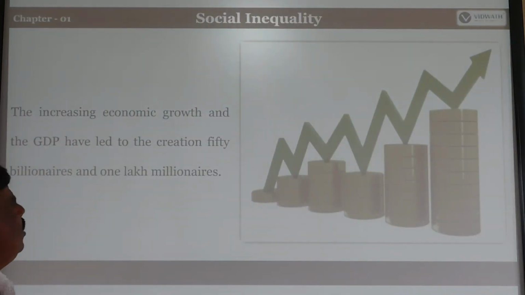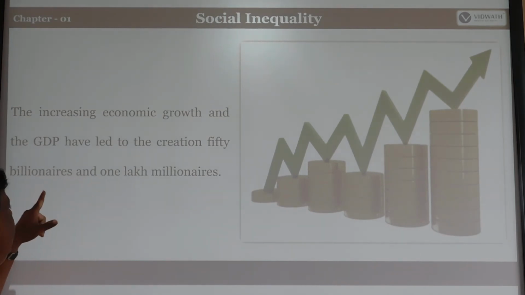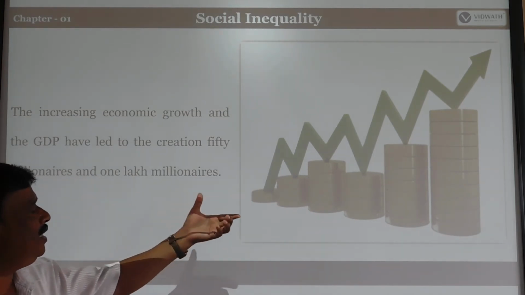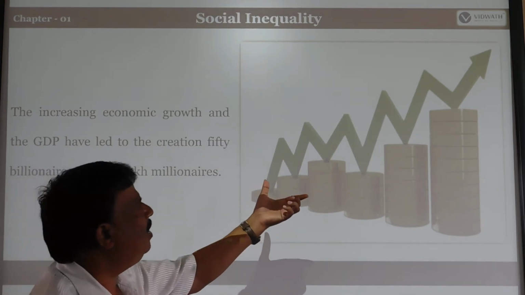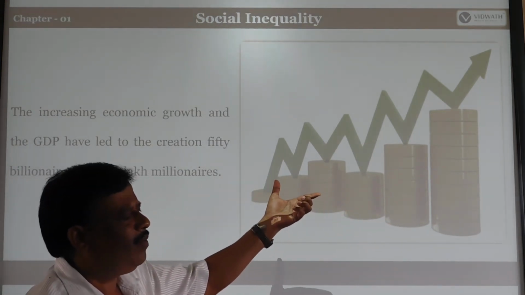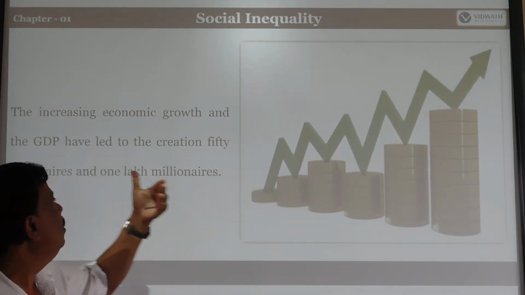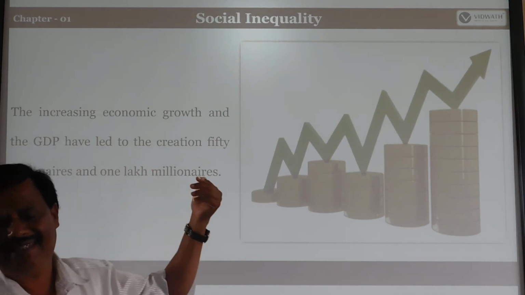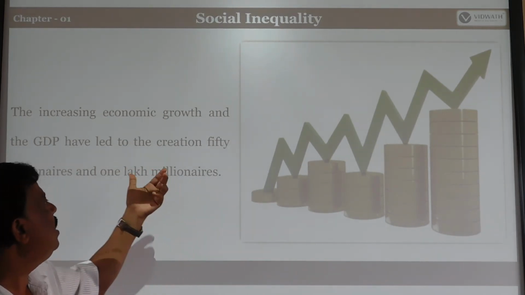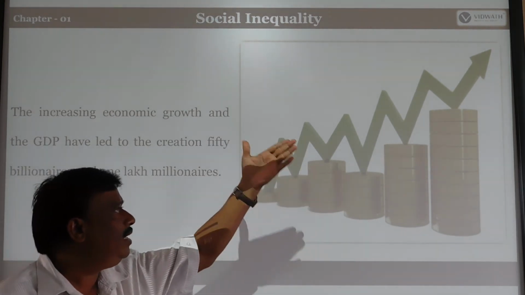The increasing economic growth and GDP have led to the creation of 50 billionaires and 1 lakh millionaires. See, that is the growth of our economy. Whenever our government provides equality to all people, the gross domestic product also grows, with the creation of 50 billionaires and 1 lakh millionaires like that.